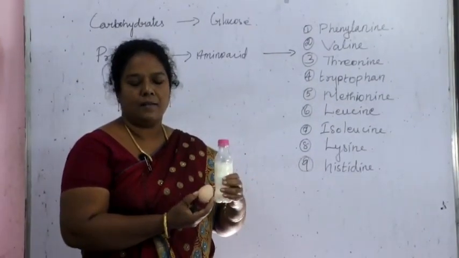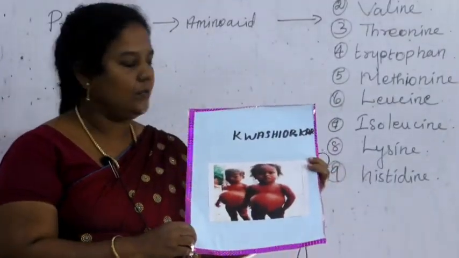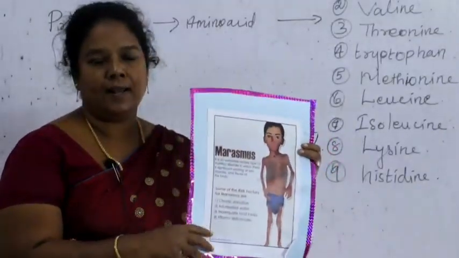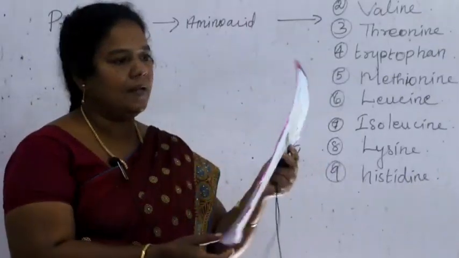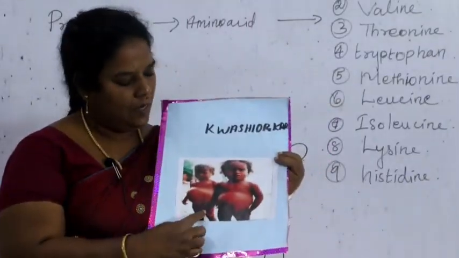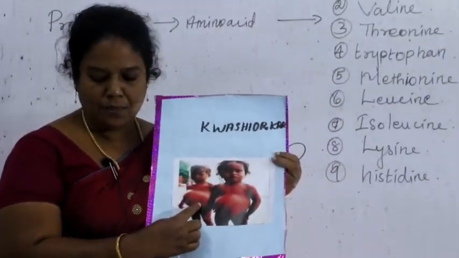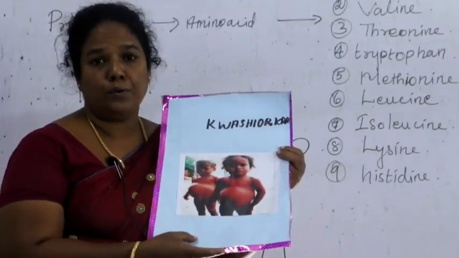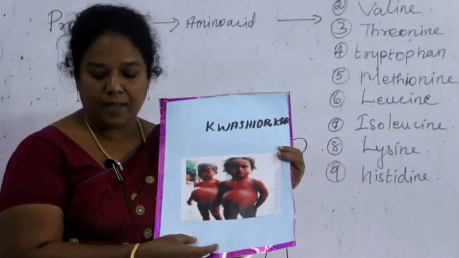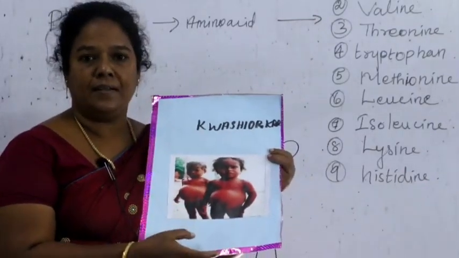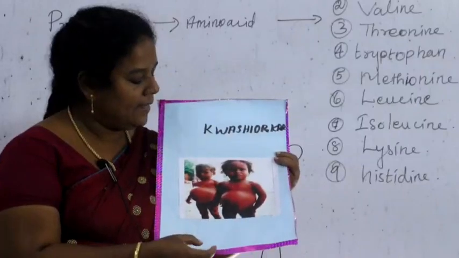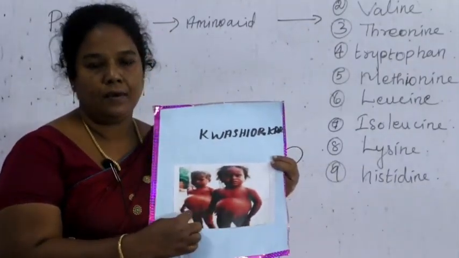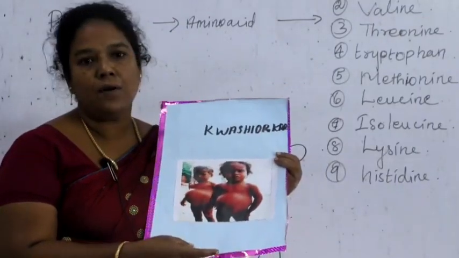Are you clear, children? Protein deficiency leads to diseases like kwashiorkor and marasmus. Look at the picture, children. Kwashiorkor. See the symptoms. The symptoms of kwashiorkor are inability to grow, they don't have proper growth according to their age, then they lose weight, and also swelling of the hands and a bulging stomach. Look at the stomach, children. This is a symptom of kwashiorkor.